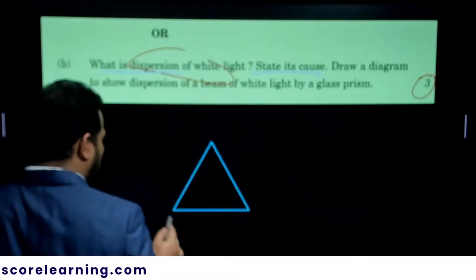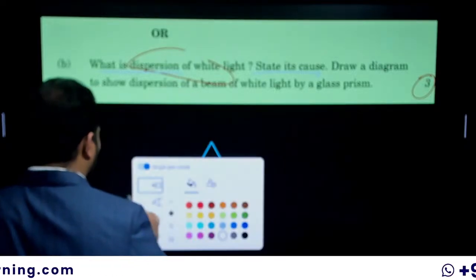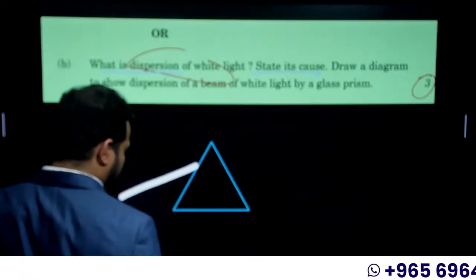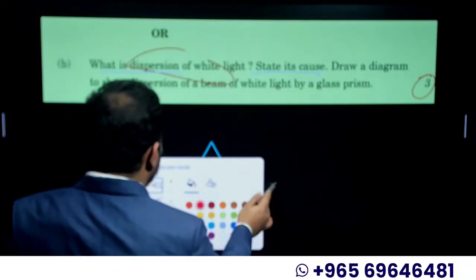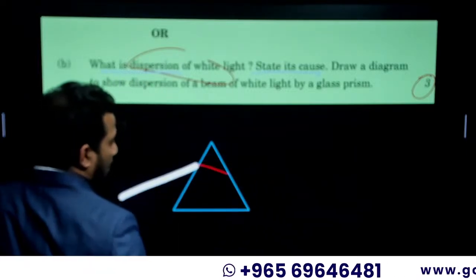So white light is coming and hits here. When white light hits there, you can see it refracted.